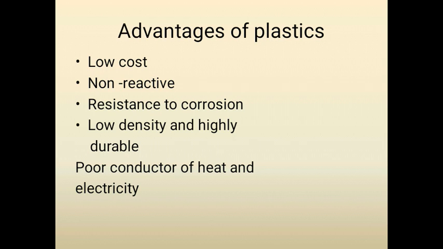The next property is that they are poor conductors of heat and electricity. As they are poor conductors of heat and electricity, electrical wires have a plastic covering. Also, the handles of screwdrivers are made of plastic. Frying pan handles are also made of plastic.